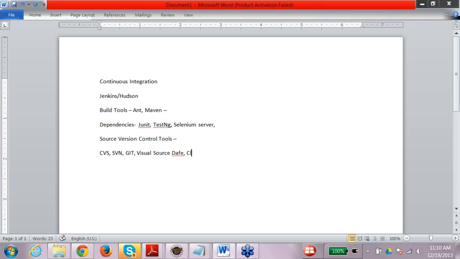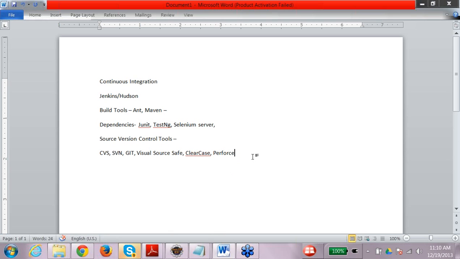ClearCase. So Visual Source Safe is from Microsoft. CVS, SVN, Git, they are all open source, and ClearCase is from IBM. There are a couple of others also. We have Perforce. I think Perforce is from Oracle. So mostly in your resumes you will see some of these source control tools.